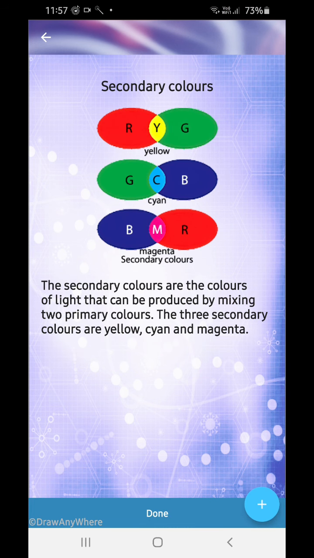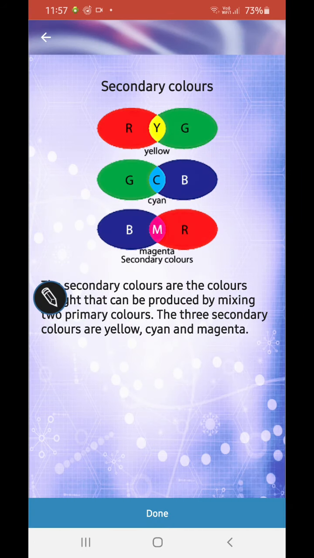Secondary colors are the colors of light that are produced by mixing two primary colors. They are yellow, cyan and magenta. Red and green give you yellow, green and blue give you cyan, and blue and red give you magenta.